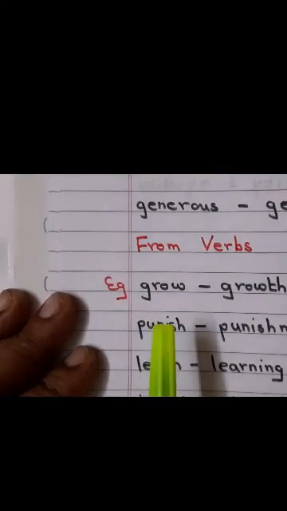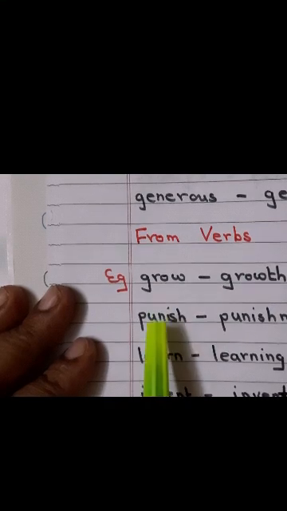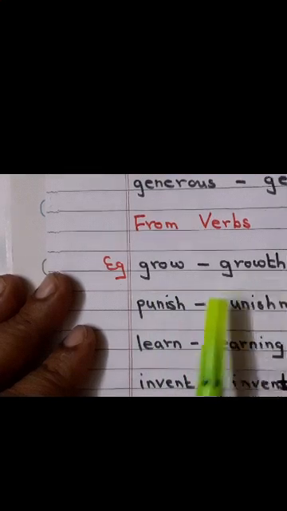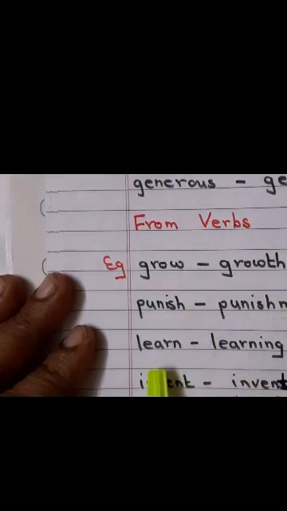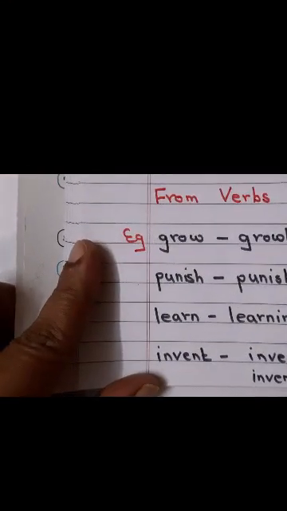Verbs are action words. Grow, punish, learn, invent. So grow will be growth, punish will be punishment, learn is learning, invent is invention. So children, what you are going to do is form abstract nouns.